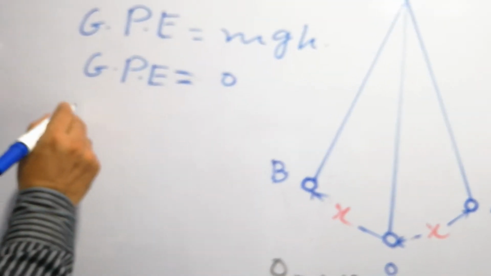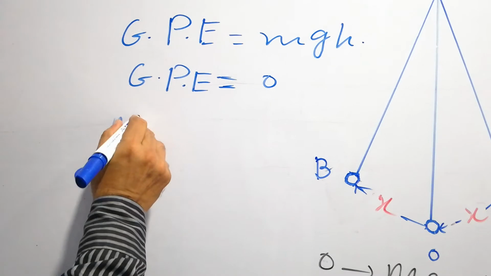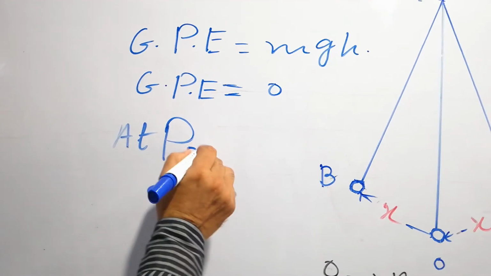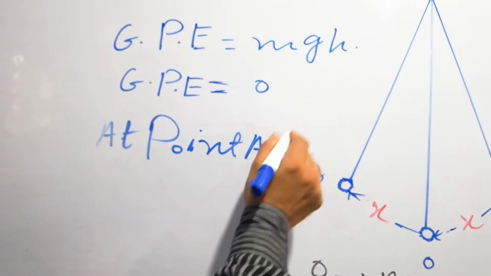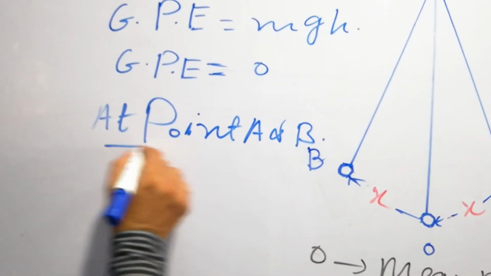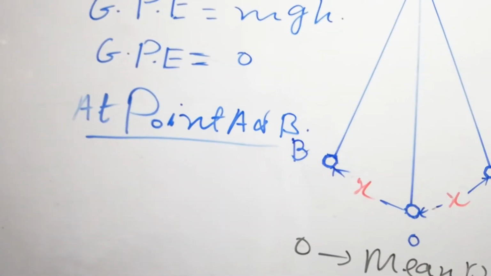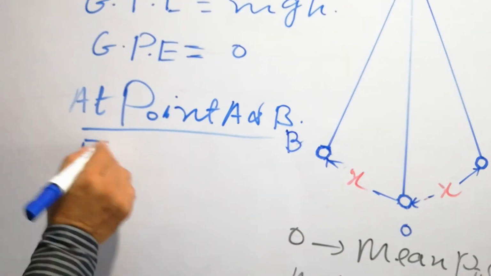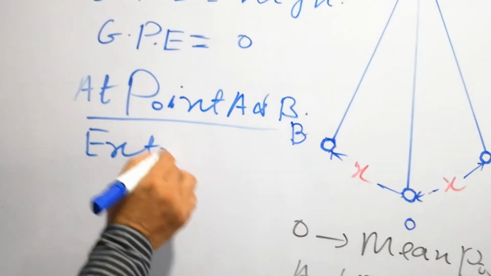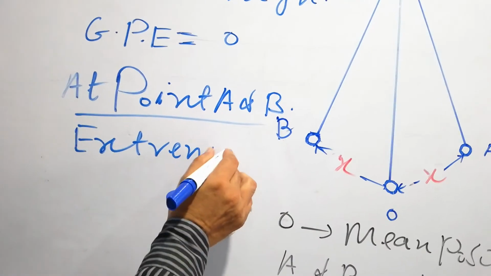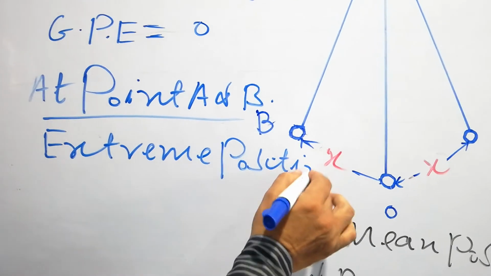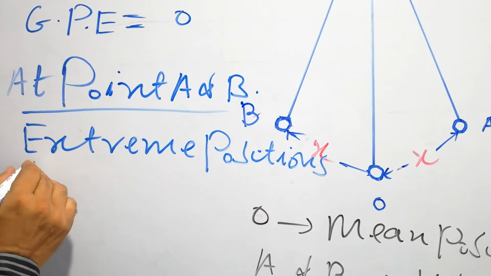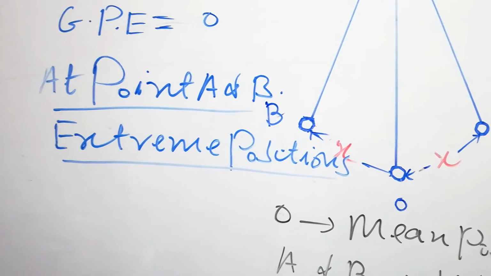At point A and at point B, these are two extreme positions.